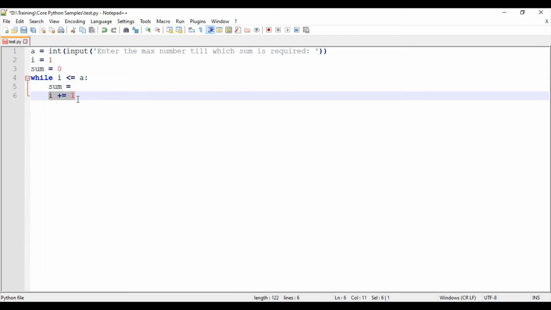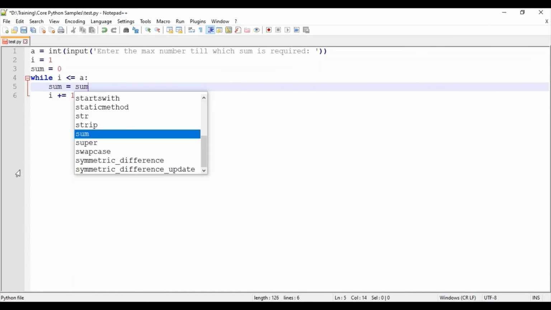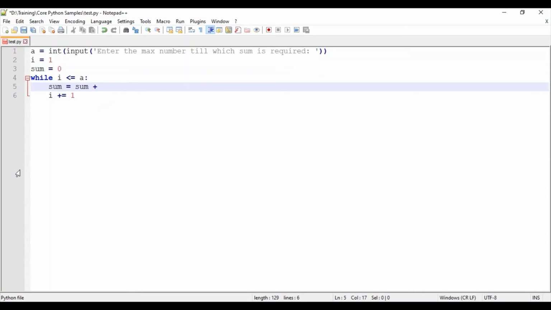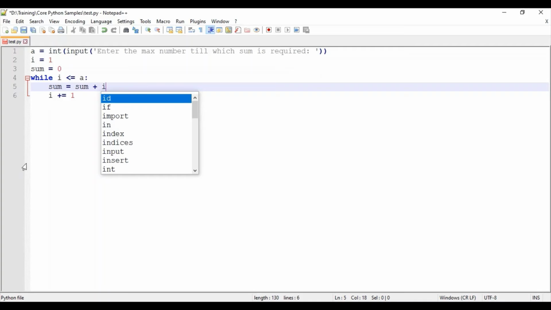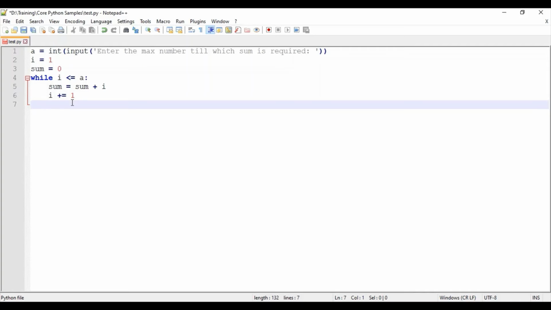And in sum, what I will be doing is sum equals sum plus the value i. At last, I will be printing the sum.